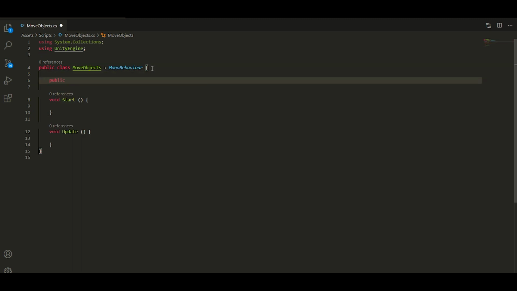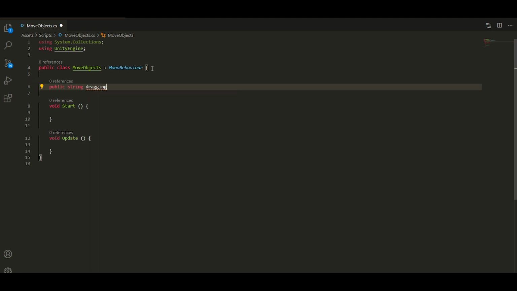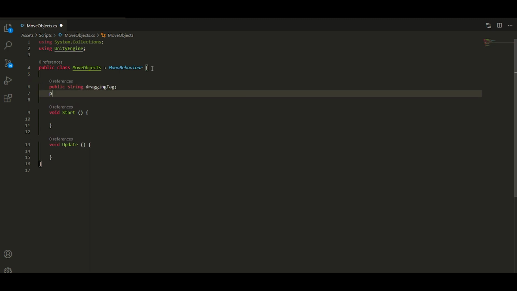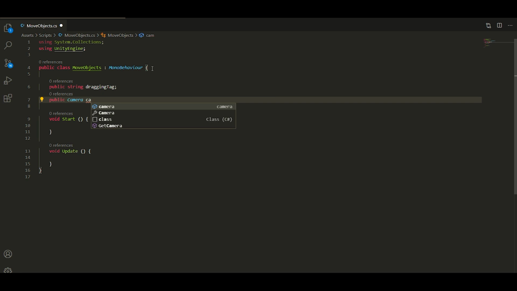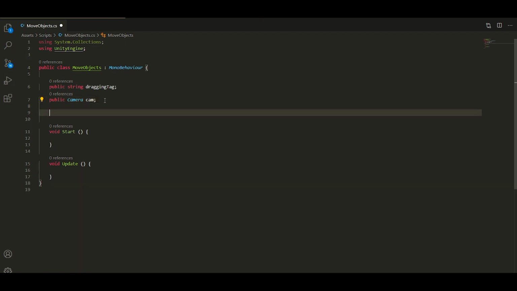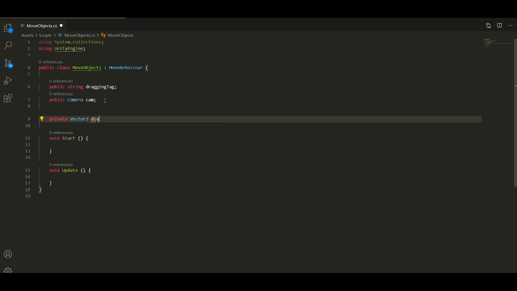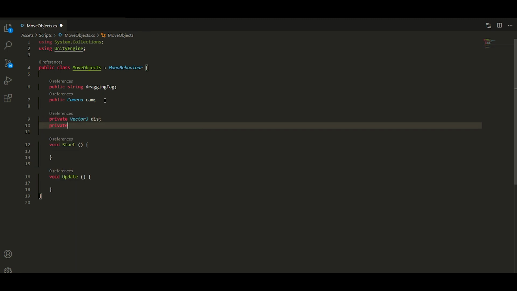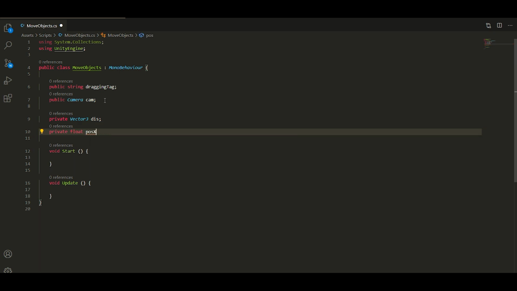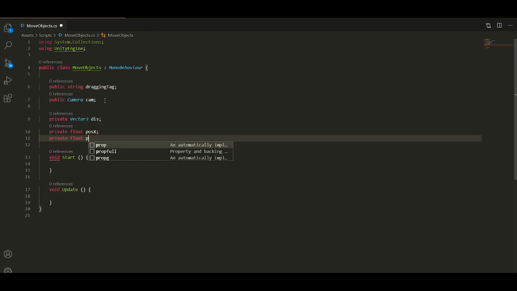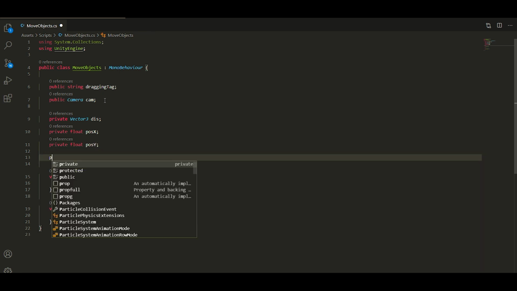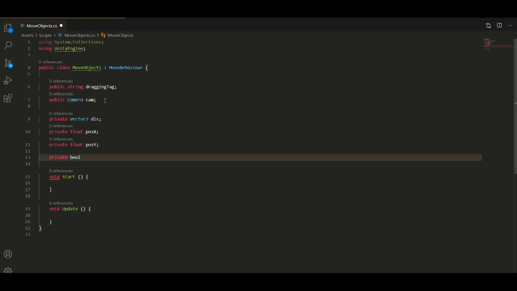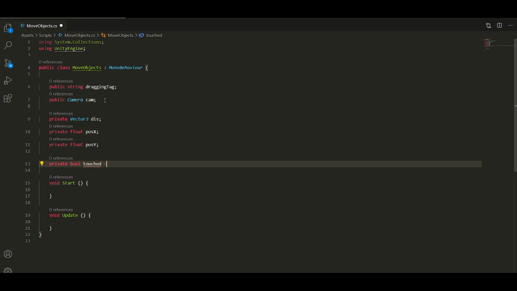We need two public variables. The first one will be a string, where we will write the tag name of the objects which we want to drag and drop, because we don't want all objects in our scene to be moved. The second one will be the camera, from which we will calculate all our parameters. After this, we need a lot of private variables for our calculations. You will understand the meaning of all of them when we start to write the code.